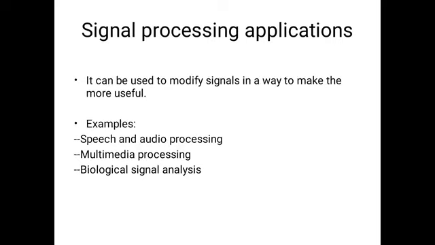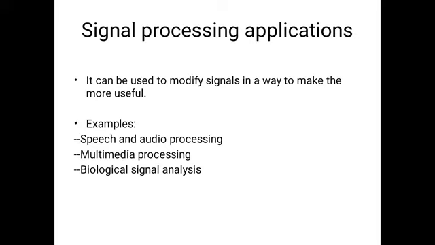Next one is signal processing application, and it can be used to modify signals in a way to make them more useful. Here some examples are given: speech processing, audio processing, multimedia processing, and biological signal analysis. In the case of audio processing, we give some audio signal to the system and we get a better result on that audio signal as the output.